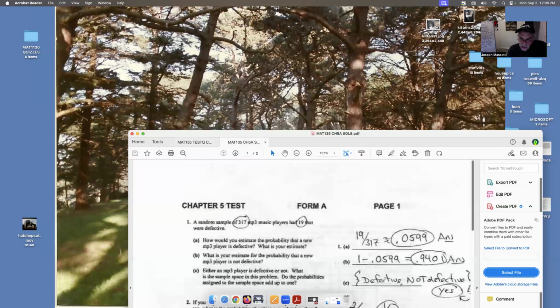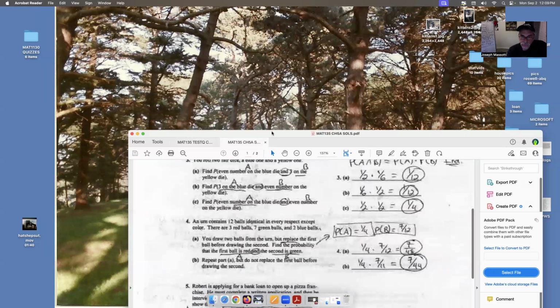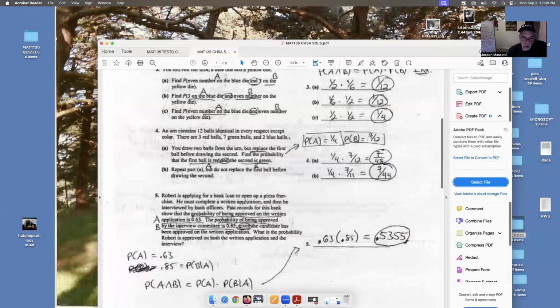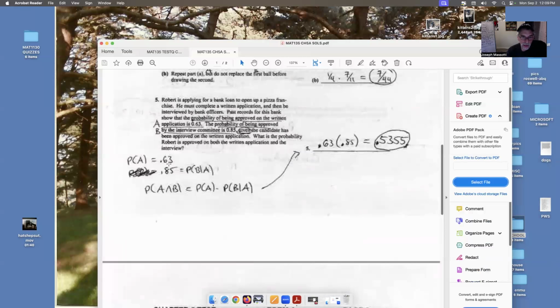Well, now let's look and see how we set this up. So again, we want to label things. The probability of being approved on the written application, we're going to call that event A. The probability of event A we're given is 0.63. And then we're told the probability of being approved by the interview committee, which we have labeled as event B, given event A has already happened, approved on the written application.